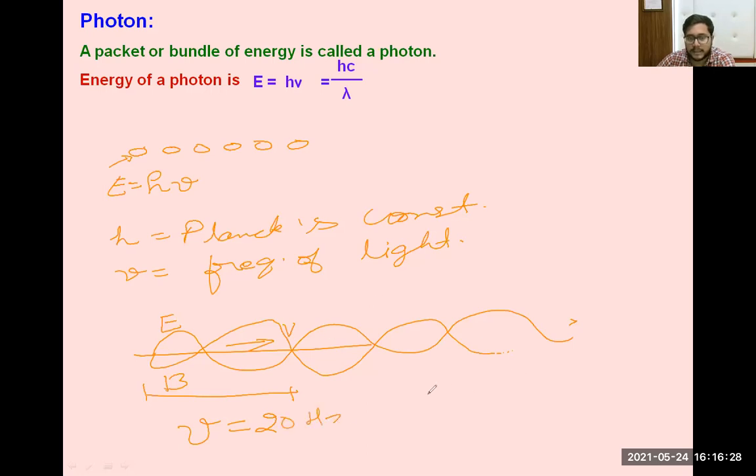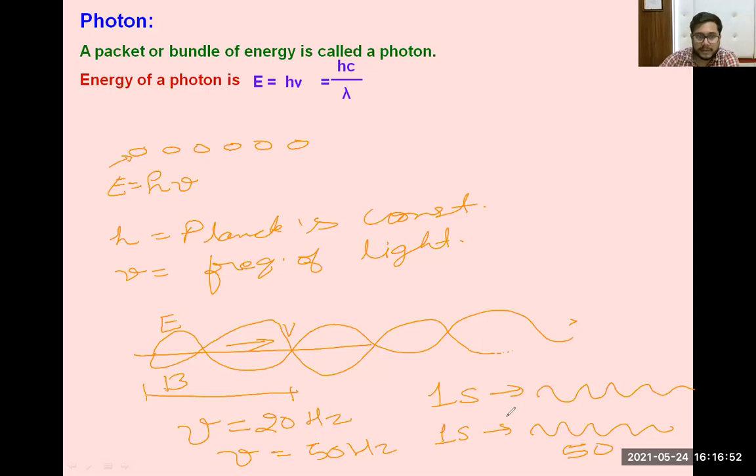It means in 1 second, the light wave oscillates 20 times. Similarly, if I write the frequency as 50 hertz, it means in 1 second the light wave will oscillate 50 times. This is the meaning of frequency.